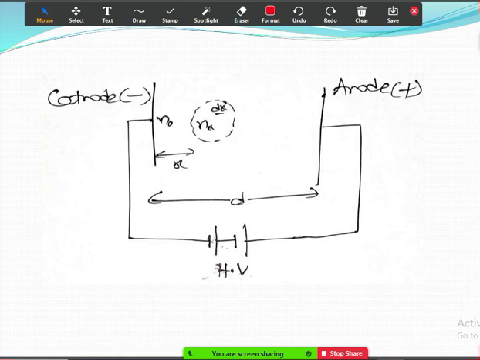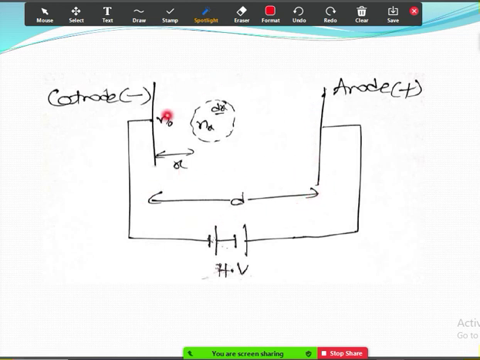So look at this diagram. Suppose this is your cathode, the negative electrode, and this is an anode, the positive electrode, supplied with a high voltage source. Obviously I have skipped the ammeter and current limiting resistor here. They will be there; for simplicity I have skipped them. So d is the distance between the two plates. Small d is the distance between the two electrodes.